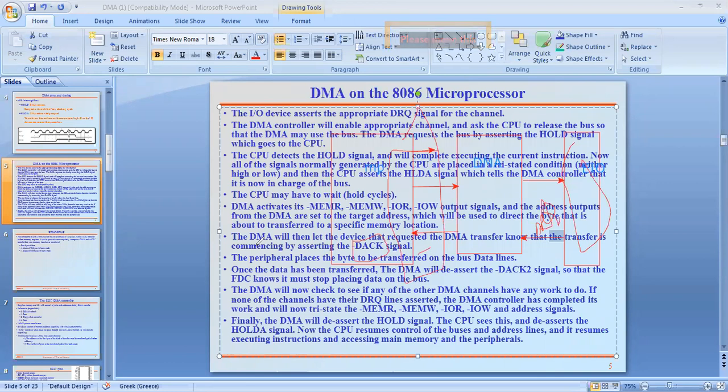The CPU sees this and deasserts the HLDA signal. Once there is no hold, there is no need of the HLDA signal either. That is why it is the hold acknowledgement, the HLDA signal. Now the CPU resumes control of the buses and address lines, and resumes executing. Wherever the processor halted with the currently executing instruction, it resumes with that instruction and accesses the main memory and the peripherals. That is the complete operation of DMA.